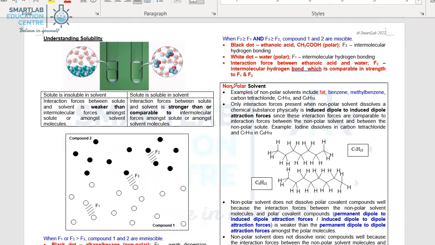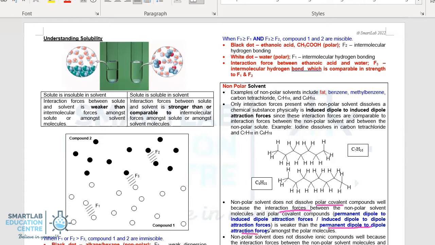So with this understanding, we now start off by looking at non-polar solvent. Non-polar solvents would not be able to dissolve polar covalent molecules, primarily because the interaction forces between the non-polar and the polar covalent molecules could be permanent dipole to induced dipole, or otherwise instantaneous dipole to induced dipole, but they will be relatively weaker than the permanent dipole to permanent dipole attraction force amongst the polar covalent molecules. So the polar covalent molecules prefer to stay on their own.